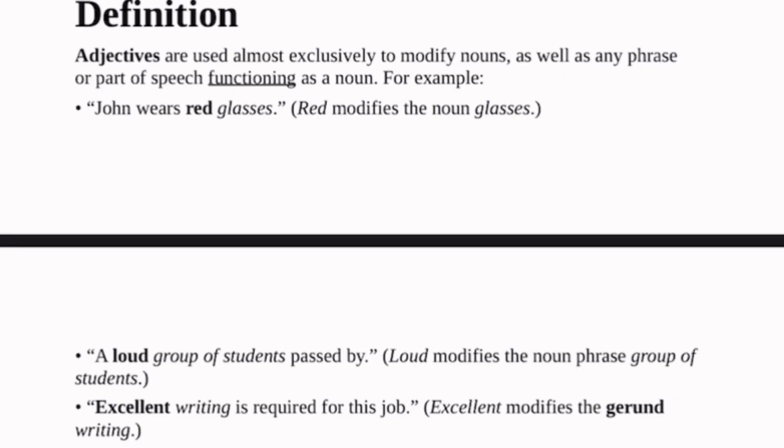You can see that in all the three sentences, all the words functioning as a noun are not pure nouns. The first one, glasses, is a noun. The second one, group of students, is a noun phrase. And the third one, writing, is a gerund. I want us to look at more examples.